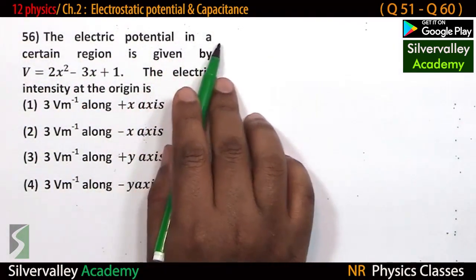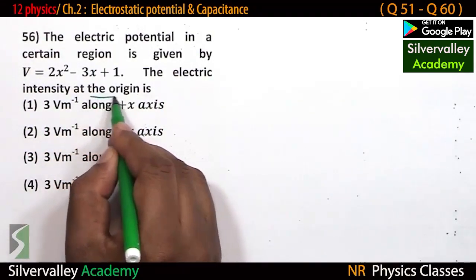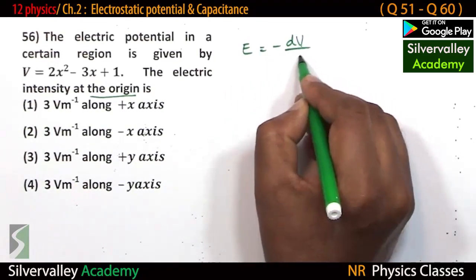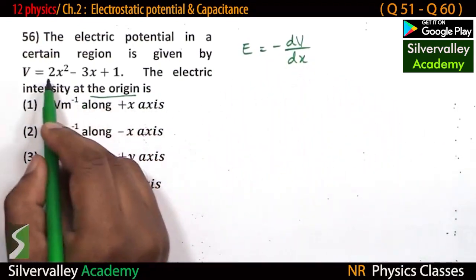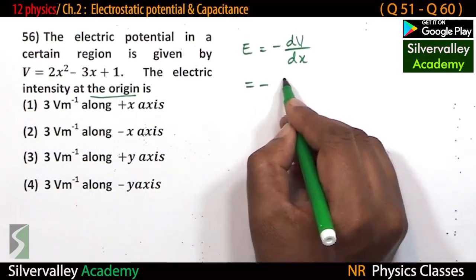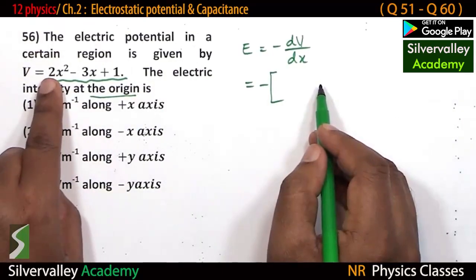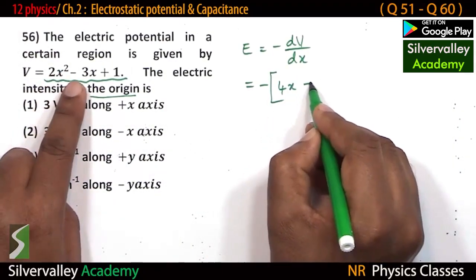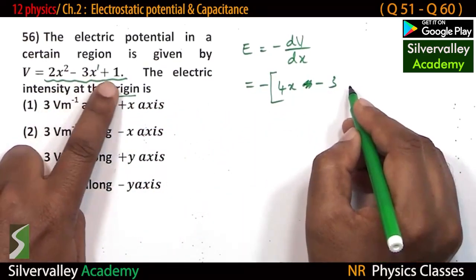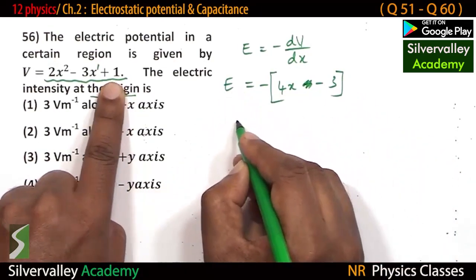The electric potential in a region is given by this: find the electric intensity at the origin. So electric field equals minus dV by dx. In this case, 2x square minus 3x, so with a negative sign, differentiate this equation with respect to x. 2 into 2 is 4x, plus minus 3, because x to the power of 1 gives 1. If you differentiate the constant 1, we get 0. So this is the electric field.